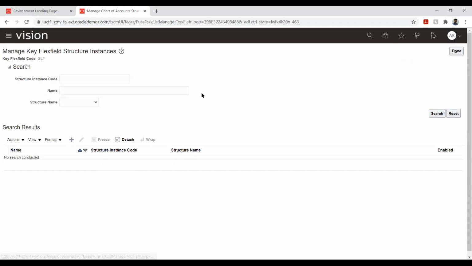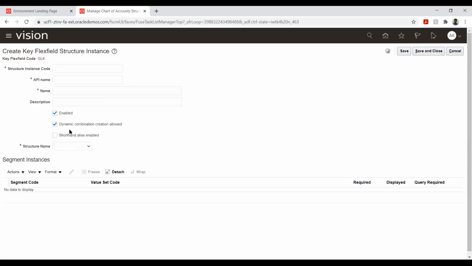Okay, so I'll create one instance here. I'll just say FI COE INST. We always attach this instance to the ledger. We will not attach our chart of account structure directly, because if you see, it has a big list of segments, whereas we will be using only five. That is the reason we'll be using it here.